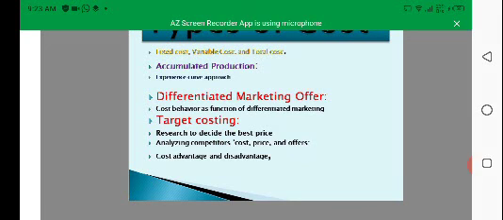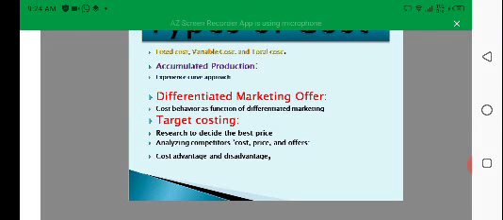When this works in their calculation, target costing, they do it, otherwise they leave the product. So the research to decide the best price is analyzing competitor cost, price and offer, and cost advantages and disadvantages must be in the view of the company when deciding on this.